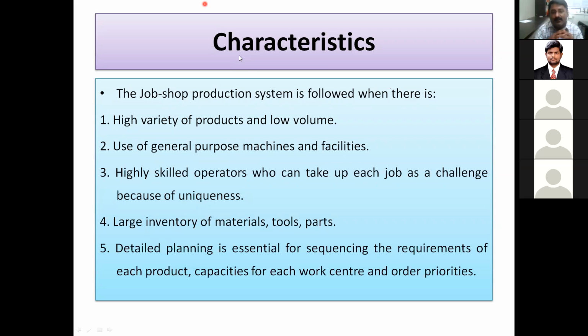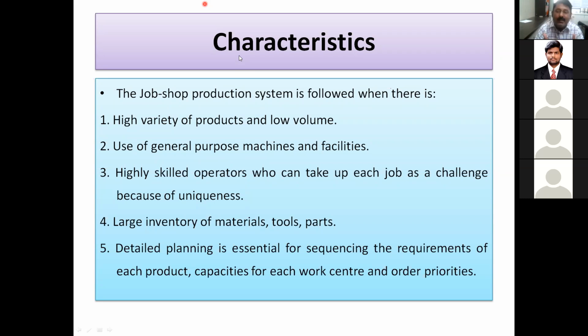Highly skilled operators who can take up each job as a challenge because of its uniqueness. The variety of jobs is very low, and the jobs are very unique. So here highly skilled operators are required. Take the operator operating a lathe machine. There may be facing, turning, and a combination of these with complex tolerances. Then knurling operation, threading, and assembly may be there. Stringent tolerance is required so that the part will fit to another part. And the one operator on the lathe machine is expert in all these.